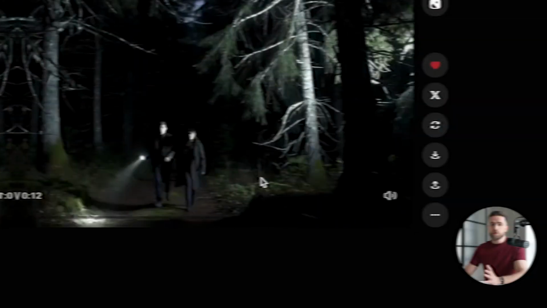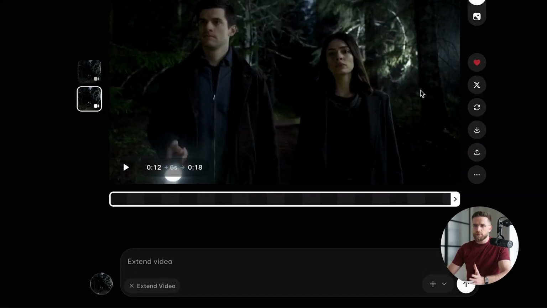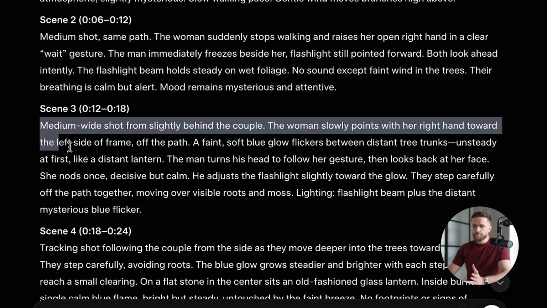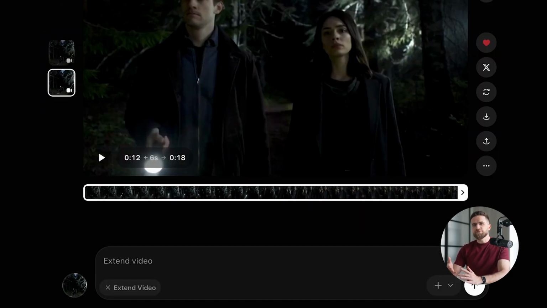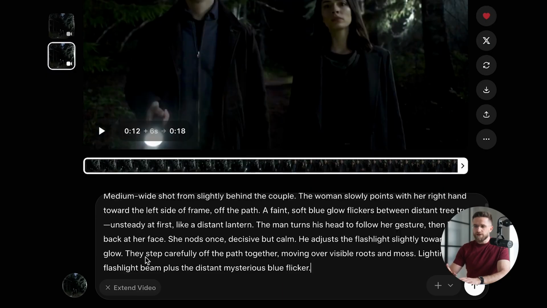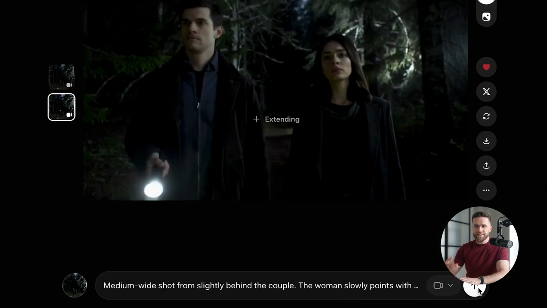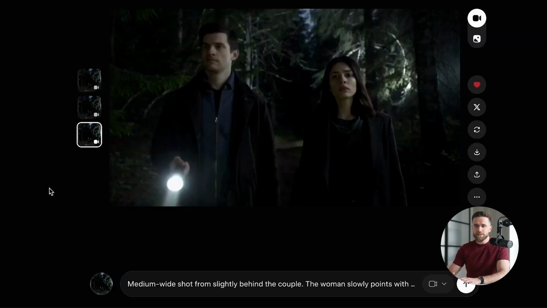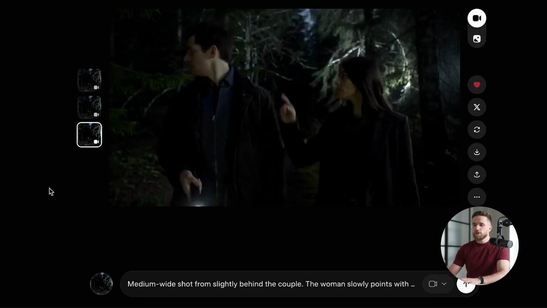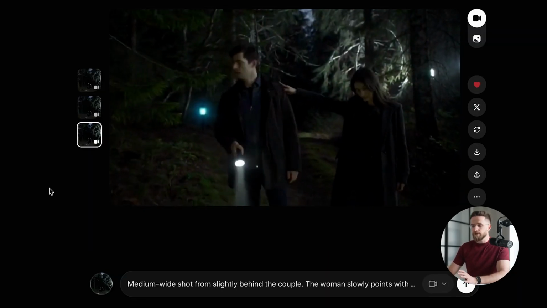Let's keep going. 3 dots again. Extend video again. Paste Scene 3. The woman points toward a faint blue glow flickering between the trees. They step off the path together. Generate. Now you're at 18 seconds. The characters are still consistent. The lighting matches. The environment flows.